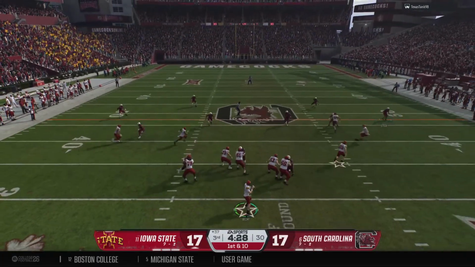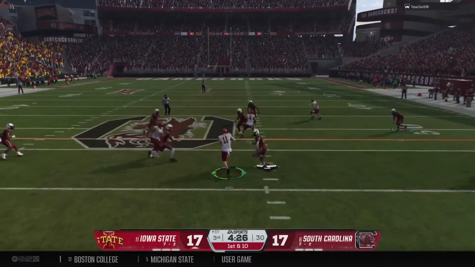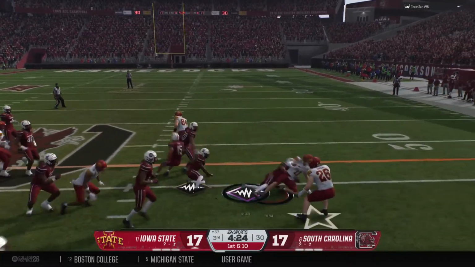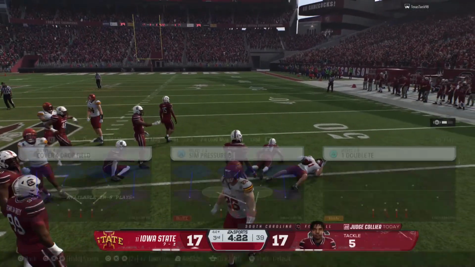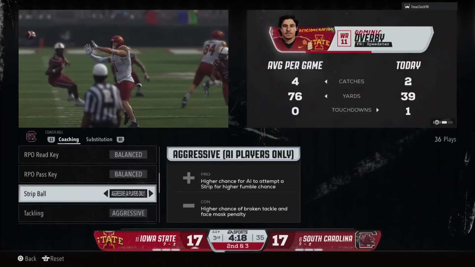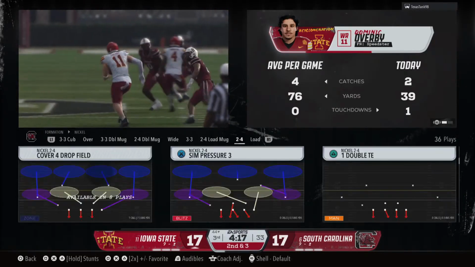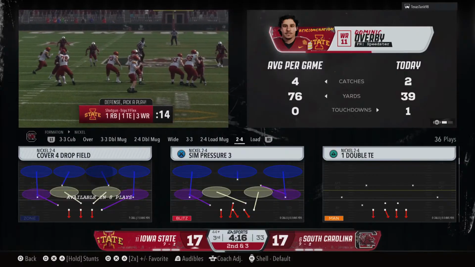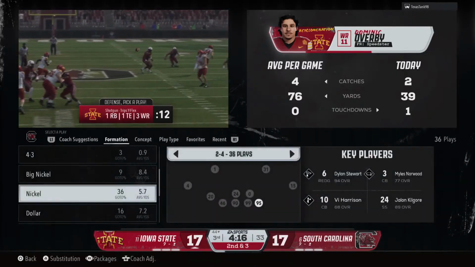To the air, it's Becht. And that pass is hauled in over the middle. And he breaks the tackle on the way to a solid gain there. Love the timing here between the quarterback and his receiver. Pick up some positive yards, and I continue to be impressed with just the chemistry between these two.